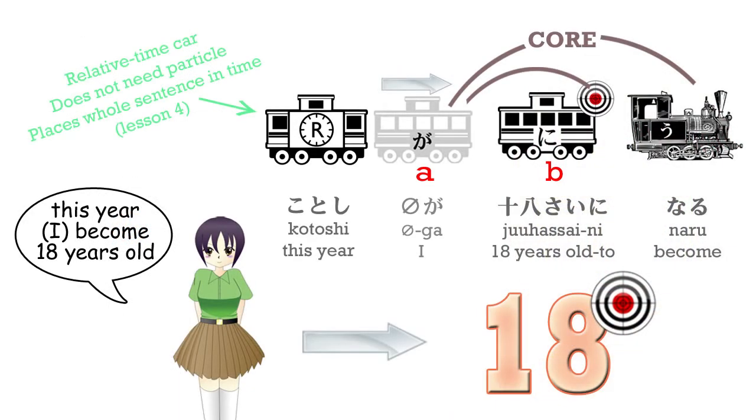Kotoshi is this year. Juuhassai is 18 years of age. So you're saying, this year I become 18. Now, in English, we'd say that a little differently. We might say, I turn 18, or I'll be 18. But in Japanese, we say, I will become 18 years of age.